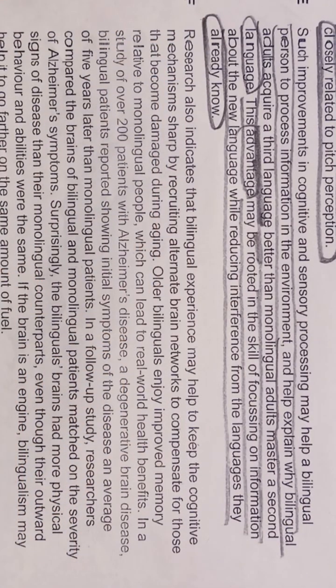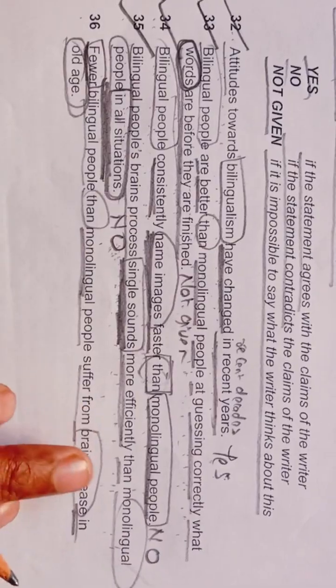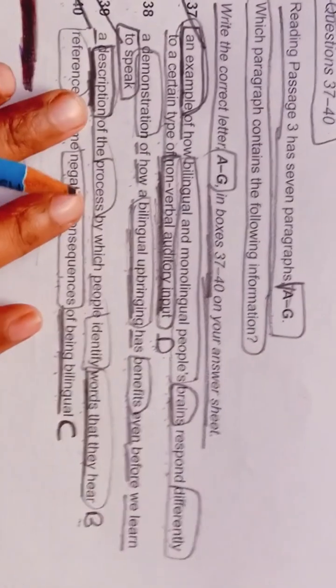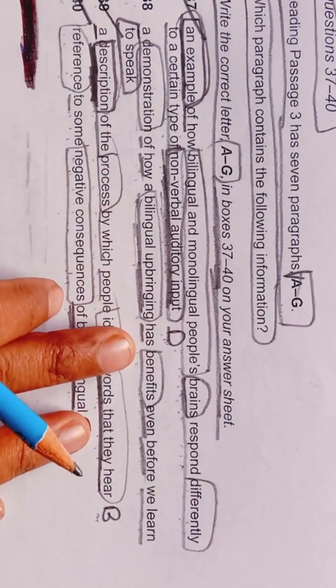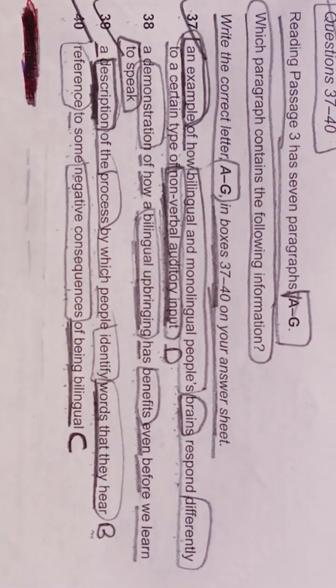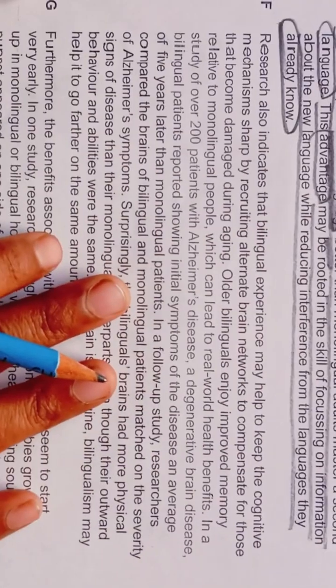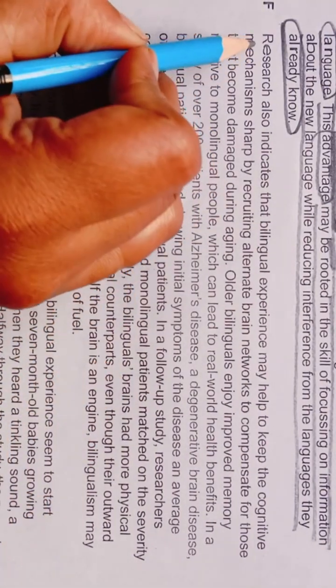So here they are talking about some brain disease, and here they are asking for some bilingual upbringing. So we are not getting anything from this paragraph. Okay, so we will move forward towards our F paragraph.